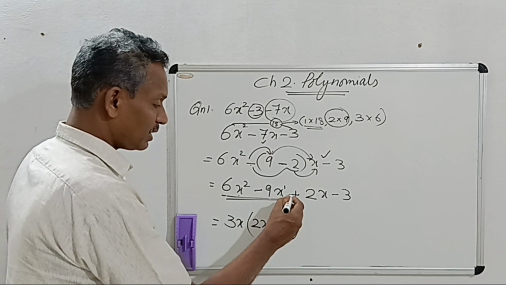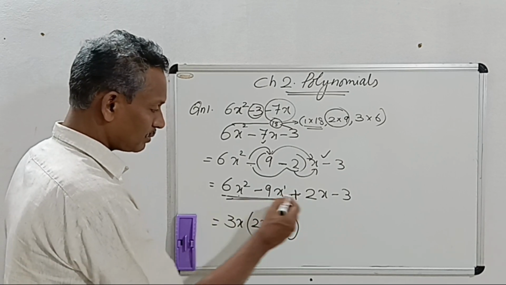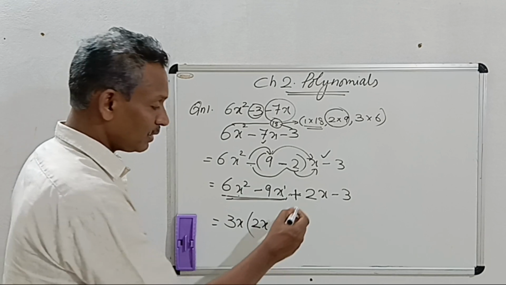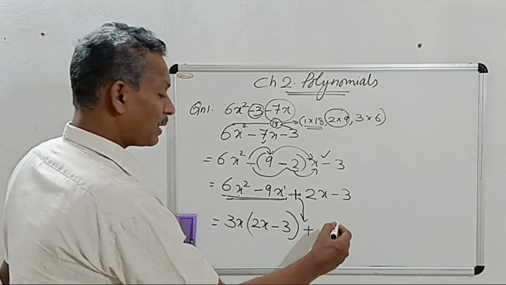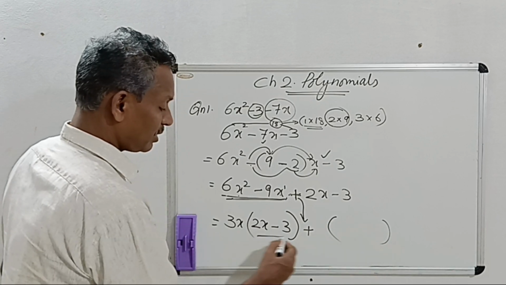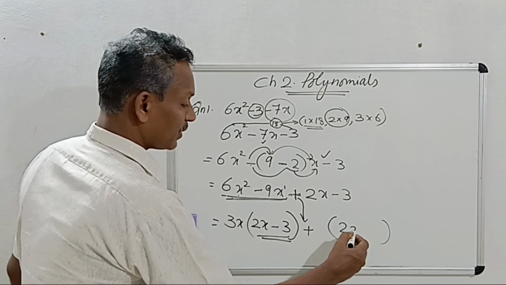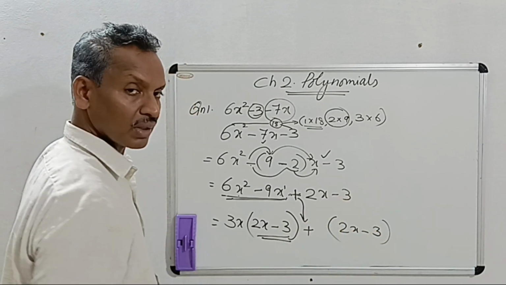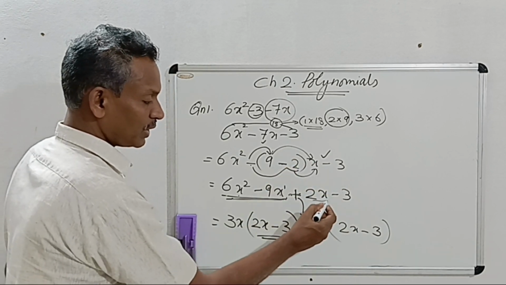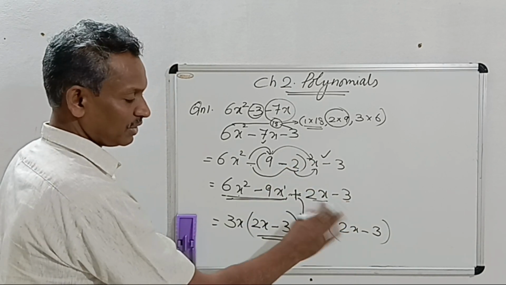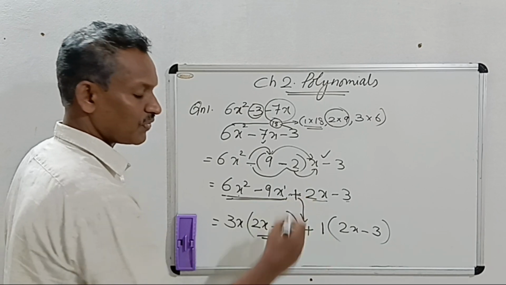And then after two terms, whatever sign is here, that sign you have to put here. And I told you blindly you can write this bracket 2x minus 3 here. And when you compare this step with the previous step, here also 2x and the 3 only. So nothing different means what is common? 1 is the common.